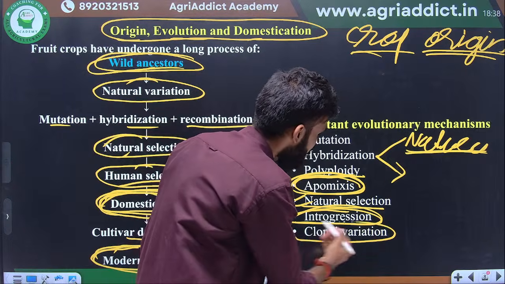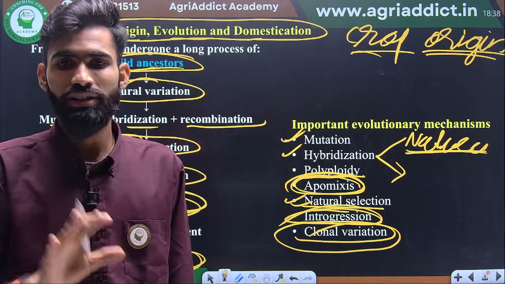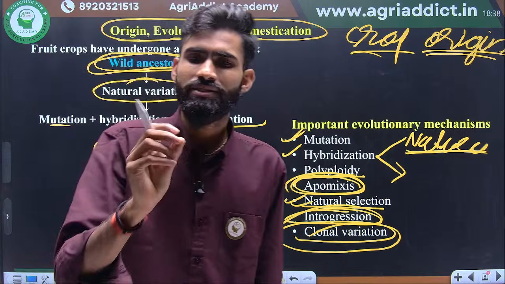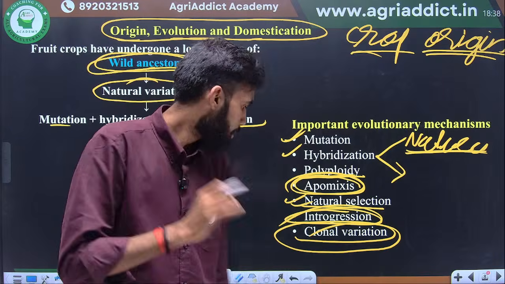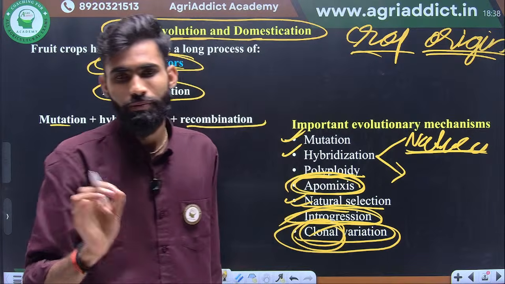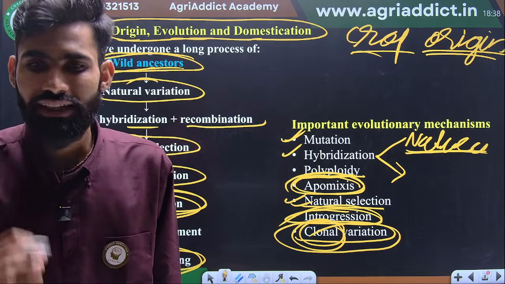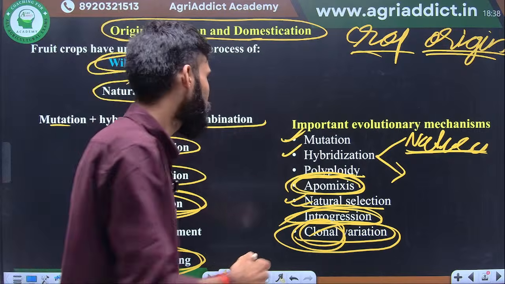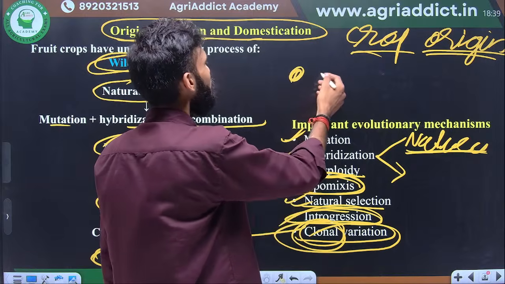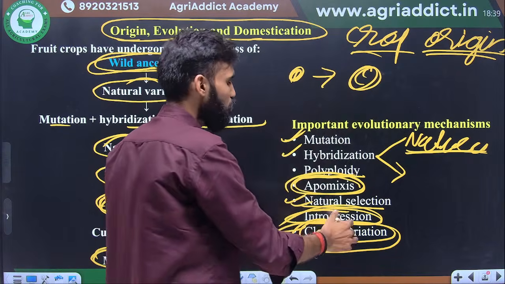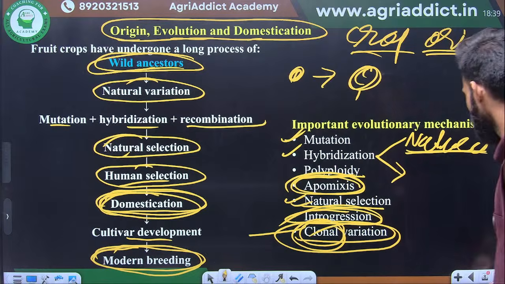Next one is clonal variation. Some clonal variation is there. You continue growing on a single crop, even though due to mutation or climate change, some variants are there which give the maximum yield, especially in those cultivars. You know the clonal is true to type, but sometimes there will be a mutation or another epigenetic modification which gives some variant. This gives some other type of fruit. Suppose the clonal gives these types of fruit, and the variant gives a maximum large size of fruit. So we select this one and continue the propagation. Okay, so this is an important step of evolution.